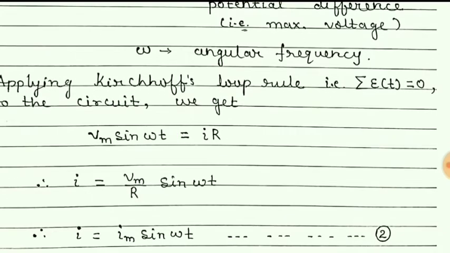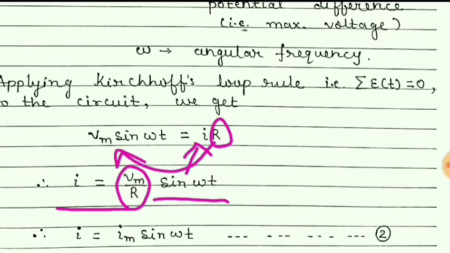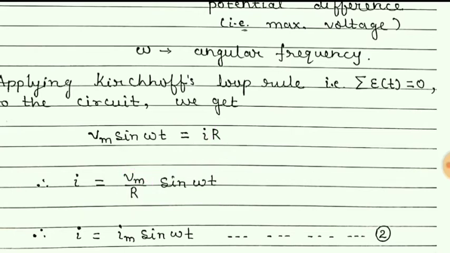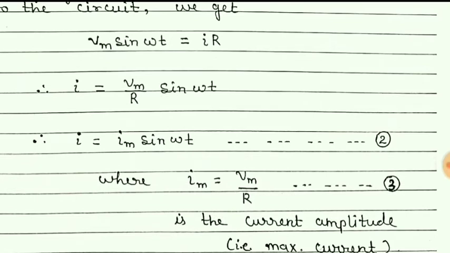Now, making subject I, we get I is equal to Vm upon R sin omega t. This R is brought towards the left hand side. Now, we know that Vm upon R, we have studied that I is equal to V by R.